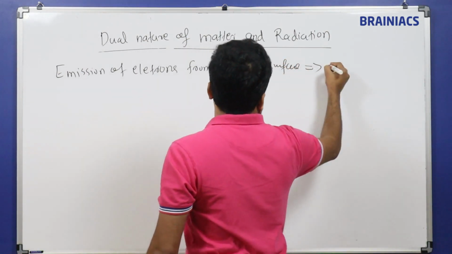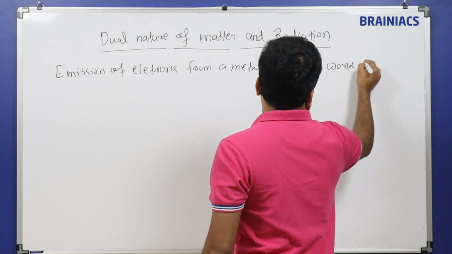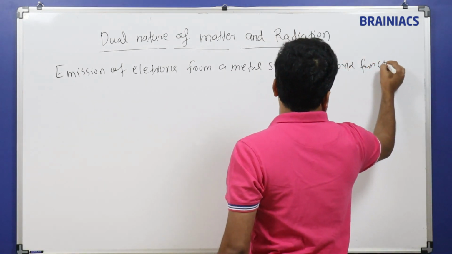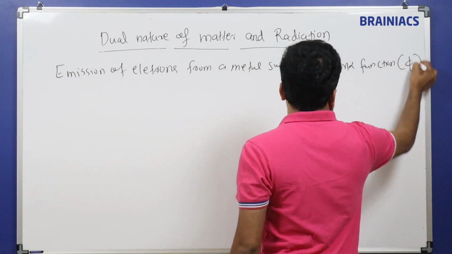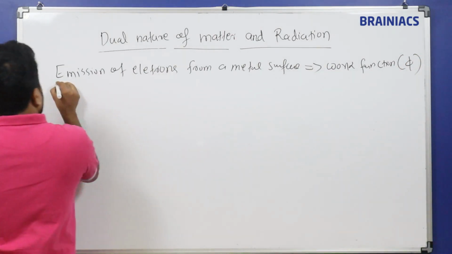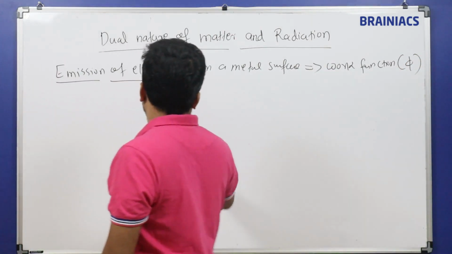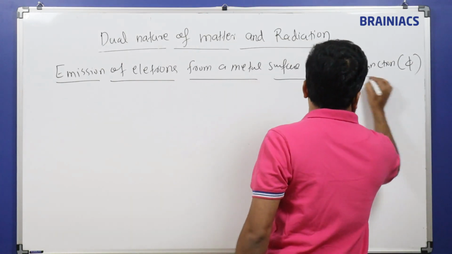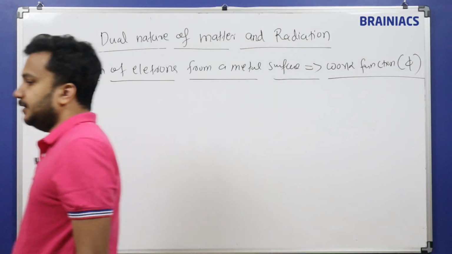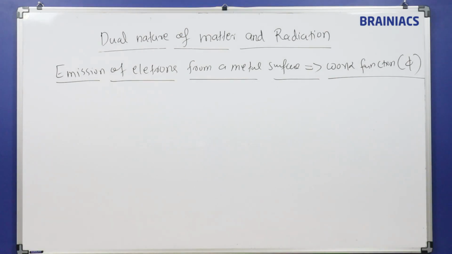This is related with a term called work function, which is called phi. Emission of electrons from a metal surface is related with a term called work function. Electrons on the metal surface.